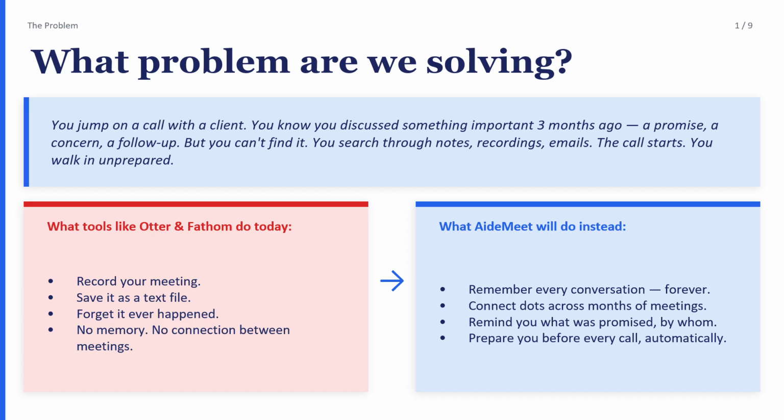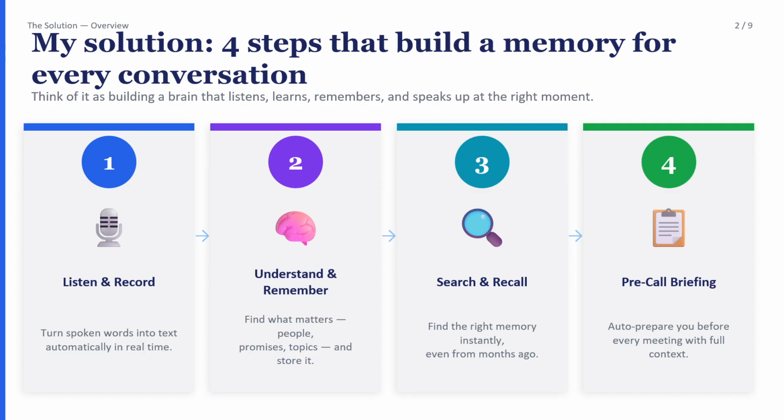So how can we solve this? Let's look at the solution. Okay, in four steps we build a memory for every conversation, and we solve the problem in the four steps. First, listen and recording. We first convert audio to text. Second, we try to understand and remember. Our AI tool will remember everything about the chat, and it understands, not just focusing on keywords. This is important.